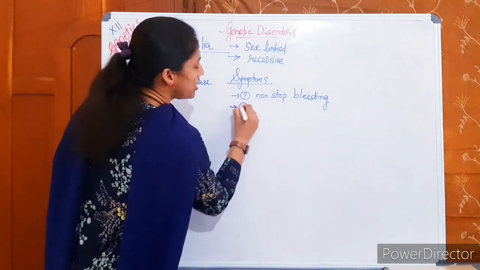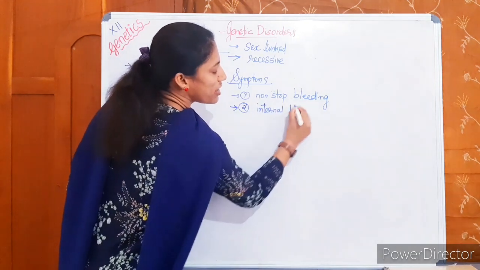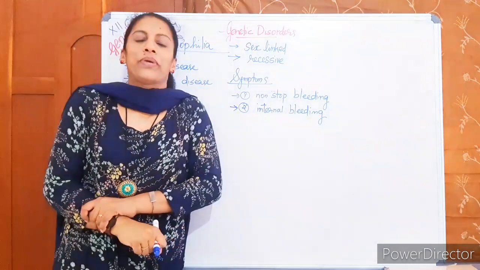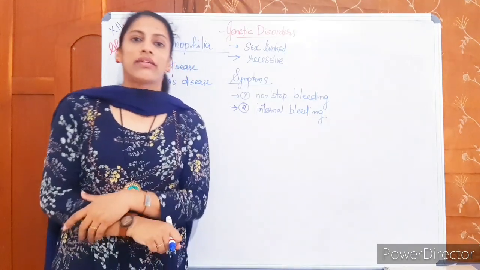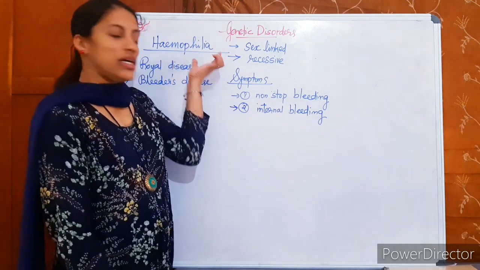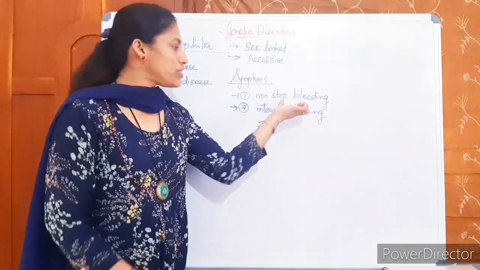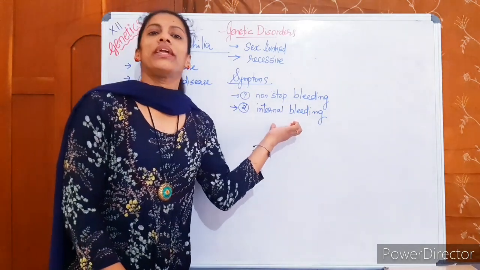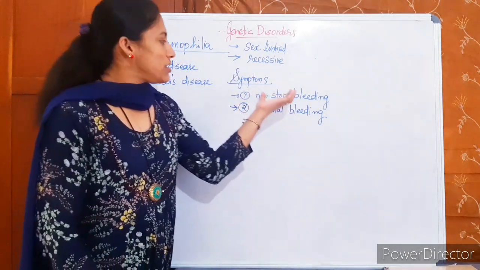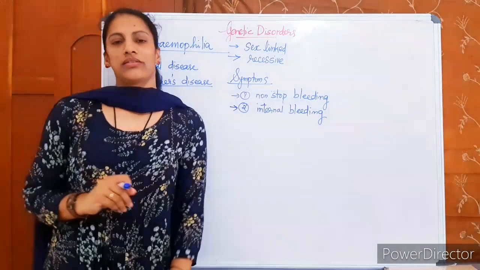In severe cases it shows internal bleeding. If we tightly hold the patient, that may result in internal bleeding. Since these are the symptoms, the disease is also known as bleeder's disease.